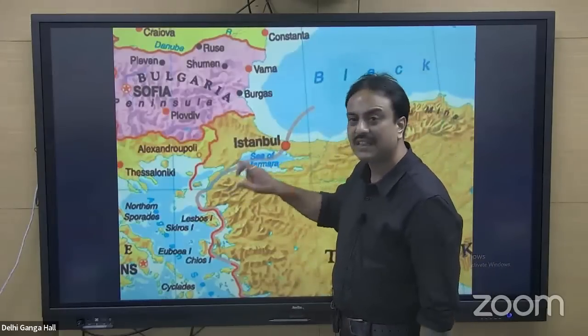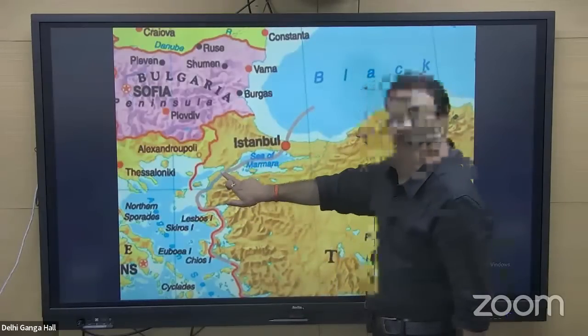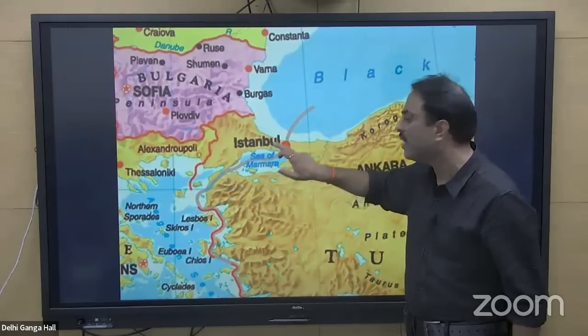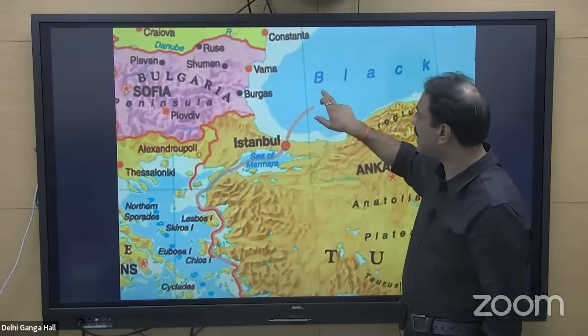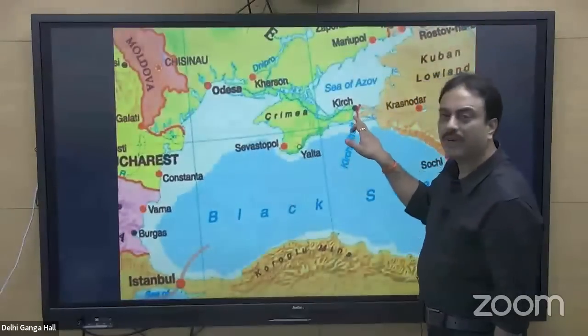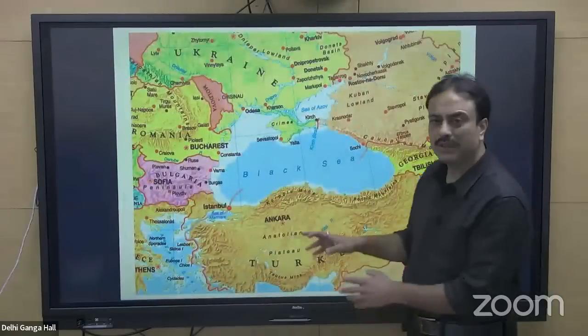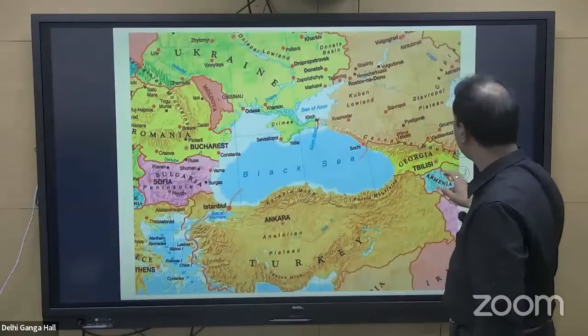Here the water body is the Strait of Dardanelles. Mediterranean, Strait of Dardanelles, Sea of Marmara, Strait of Bosphorus, Black Sea, followed by the Strait of Kerch and the Sea of Azov. Getting my point clear? So these are the water bodies present in this particular location.